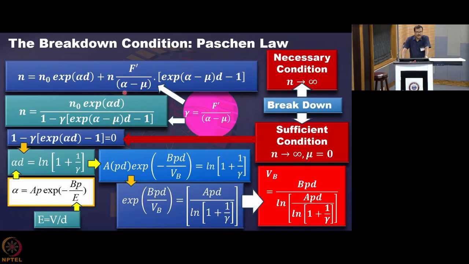Here alpha is already the Townsend's first ionization coefficient, and mu is the absorption coefficient of that gas for that photon, and this mu includes the property of the particular gas that you have introduced and that is involved in the plasma generation process. So, we have included all these things in the factor gamma. So, gamma is basically including the property of the gas.